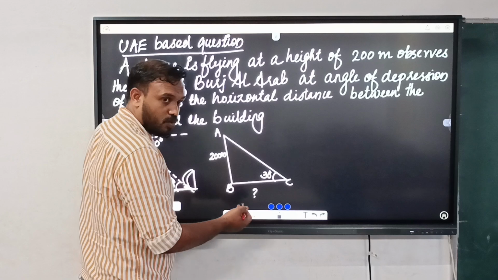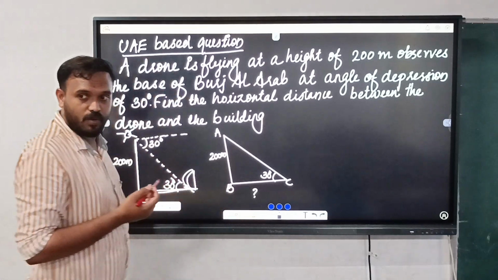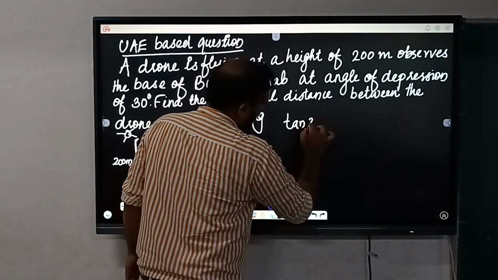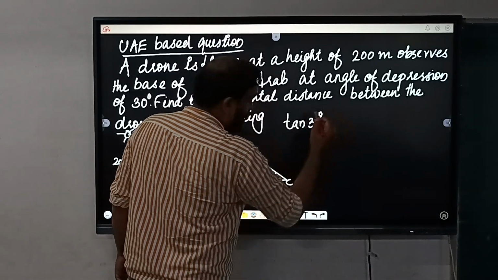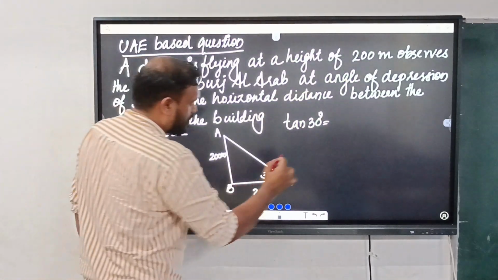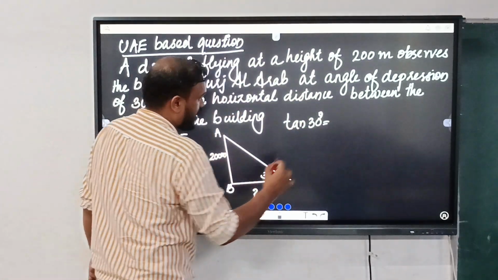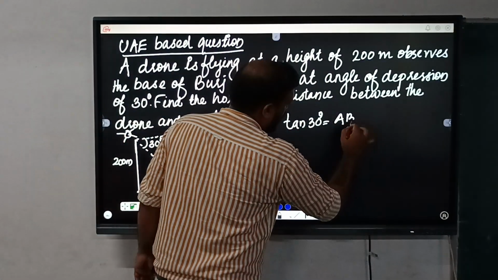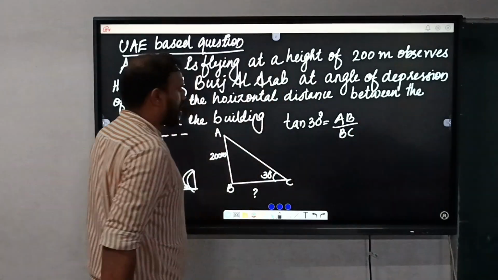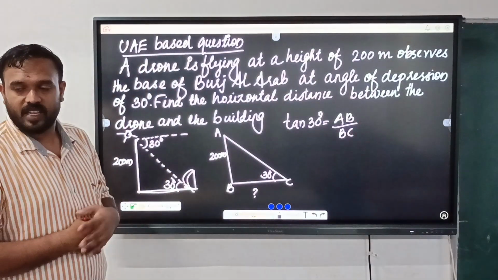Which ratio will be used? Yes, tan. What is tan? Opposite by adjacent. Here the opposite side is AB, so AB divided by BC. And what is the value of tan 30?